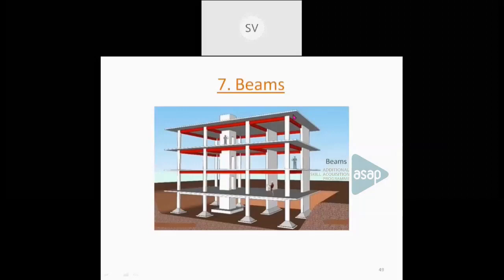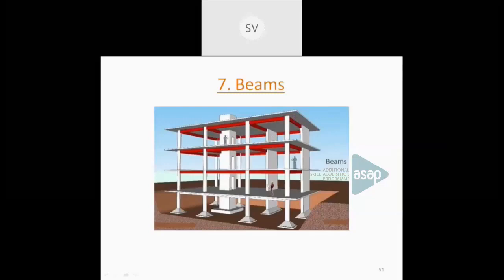So beam is again a flexural member or a bending member. It transfers the load from the slab towards the column. So this is again an example, or a picture, of a beam. So this shows beams. These are all beams.